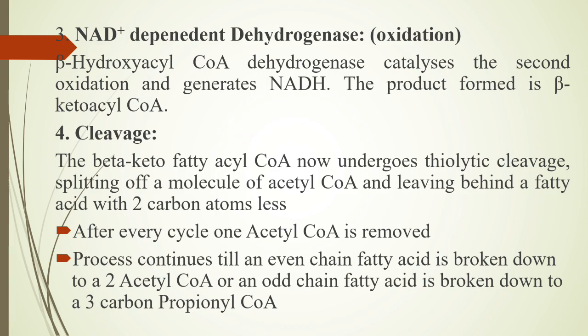Remember these reactions, we will discuss them again in the energetics of beta oxidation. Next one is cleavage. The beta keto acyl CoA now undergoes thiolytic cleavage, meaning splitting off a molecule of acetyl CoA and leaving behind a fatty acid with 2 carbon atoms less.